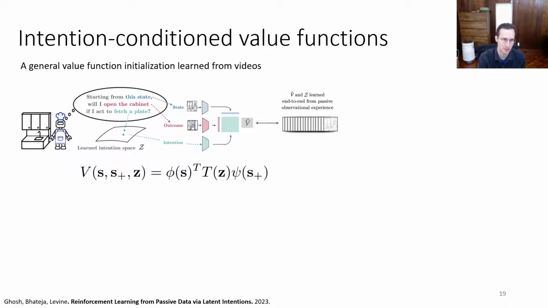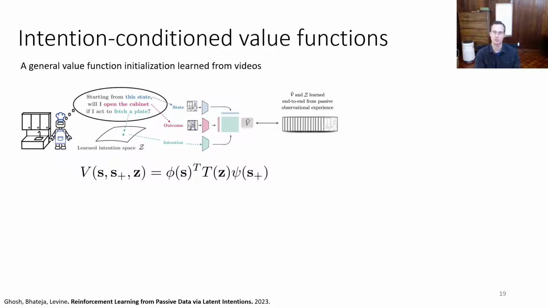Perhaps the outcome is open the cabinet. And then Z is your intention. Z is what you were trying to achieve. You can think of Z as a representation of task. You don't have actions in the videos, so Z is a kind of latent variable that takes the place of actions. Of course, the kinds of queries that you typically care about is, will I open the cabinet if I actually try to open the cabinet?